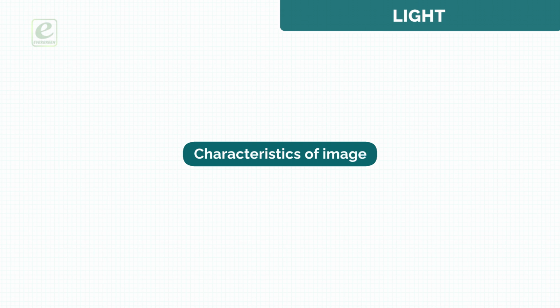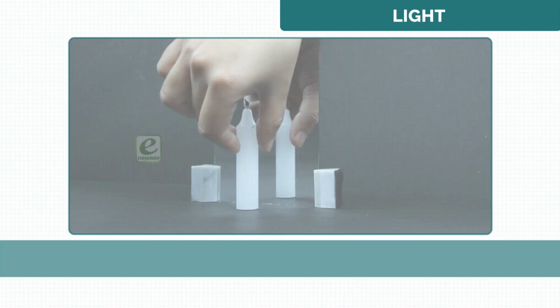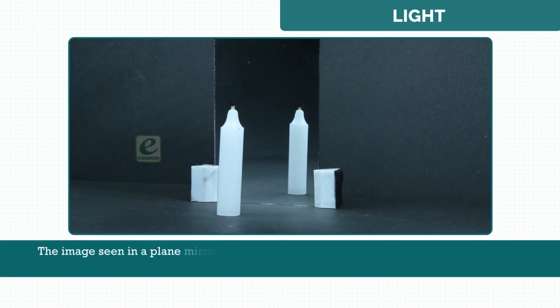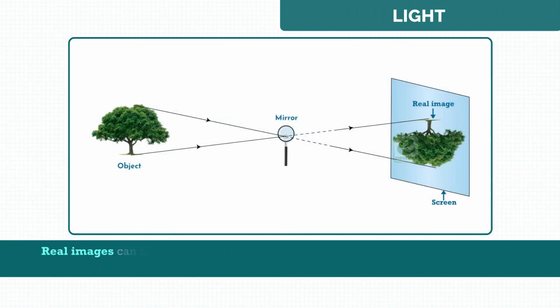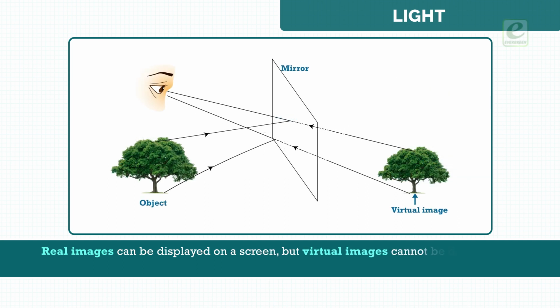Characteristics of image. The image seen in a plane mirror is always virtual for real objects because it cannot be obtained on a screen. Real images can be displayed on a screen, but virtual images cannot be displayed on a screen.